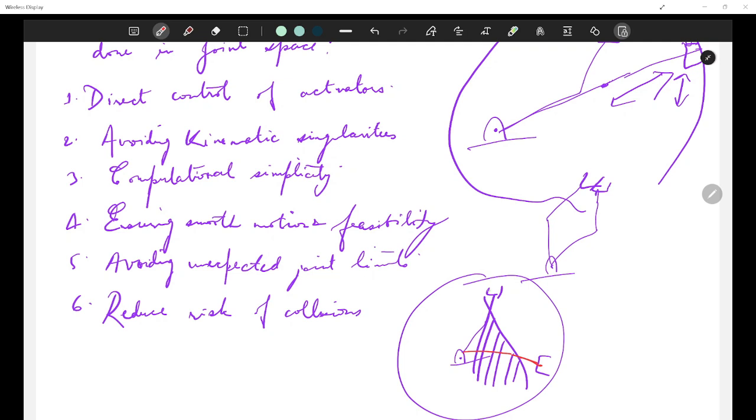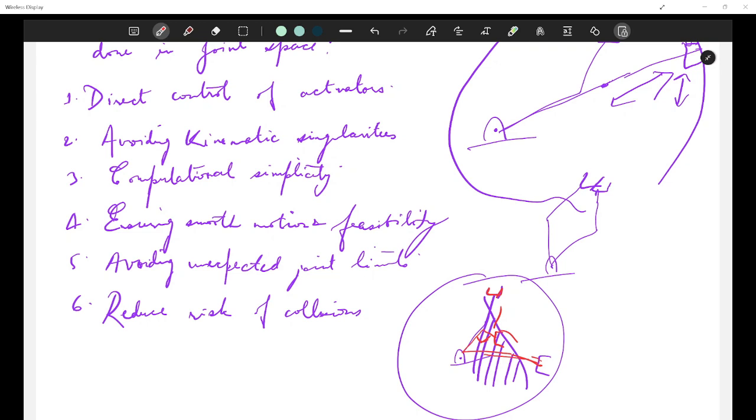It could happen that this end effector would somehow come here and then move here, because you do not have any control on the joint angles. You just have control on the movement of the end effector. That creates problems a number of times. So if you want collision free path planning, you have to go for joint space.